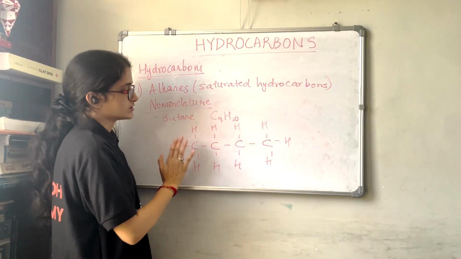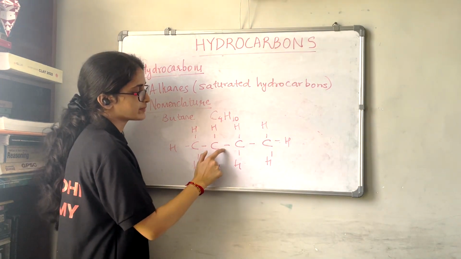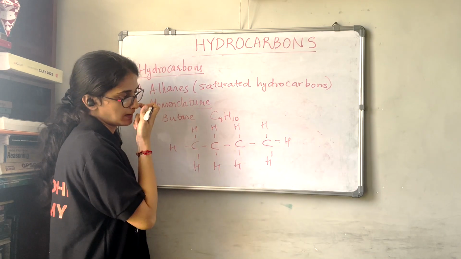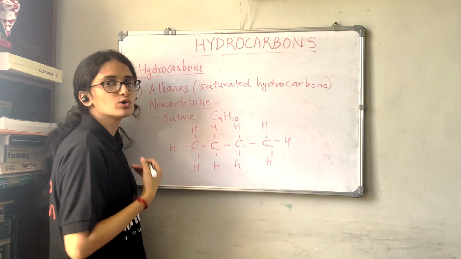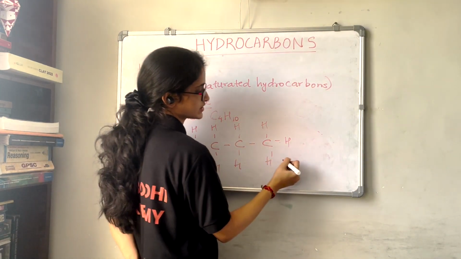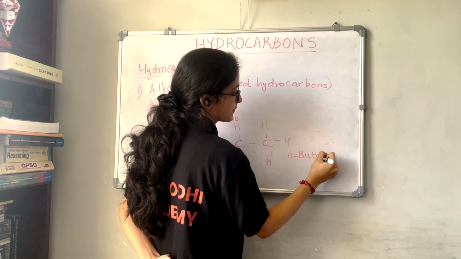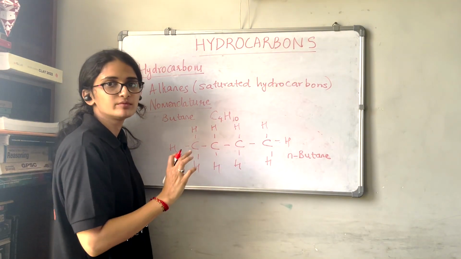Now this structure of butane we can arrange in this manner, right? That is, carbons are arranged in a straight chain. Now, we can also take one of these carbons below the chain. This one is arranged in a straight chain. So the name of this is n-butane. Okay, the name of this butane is n-butane.